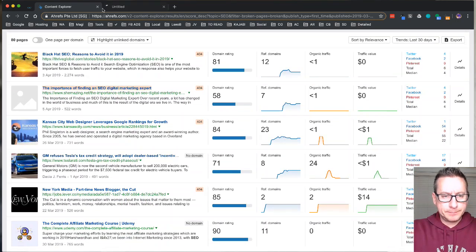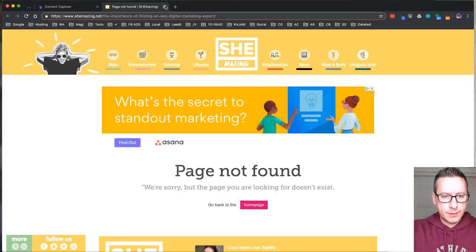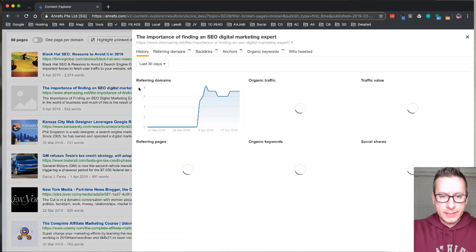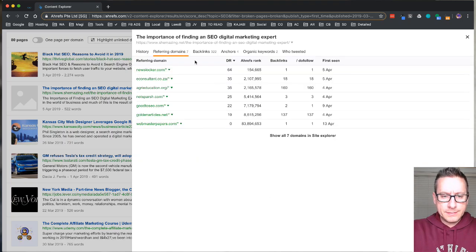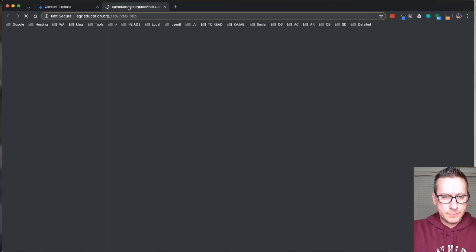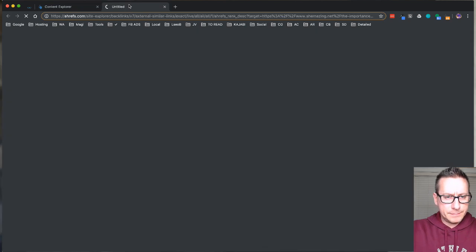So let's look at this one. Shemazing. What a great brand. All right, so now let's take a look at the backlinks pointing to that particular article. So 7 referring domains, 322 different backlinks. So it looks like it's a lot of links from this particular post. It looks like a content mill of sorts.